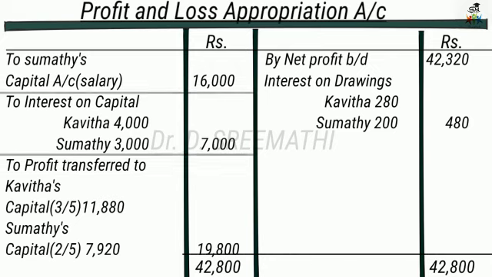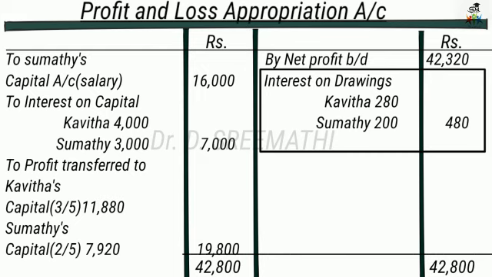And the next one is interest on capital, to be allowed at 5% per annum. You know the interest on capital is to be calculated on the opening balances. So calculate Kavita's interest on capital. Kavita's capital is 80,000, which should be multiplied with 5 by 100, so you will get 4,000 rupees. Then Sumati's capital is 60,000. Out of 60,000 we have to calculate 5%. So 60,000 multiplied with 5 by 100 is 3,000. So totally interest on capital is 7,000.